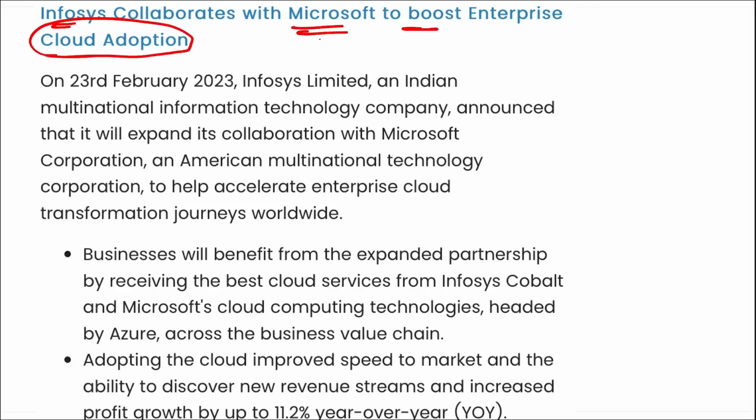Next, Infosys collaborated with Microsoft to boost enterprise cloud adoption. We know if we talk about Microsoft, the name of their cloud venture is Azure. If we talk about Amazon, it is AWS. All right, and for Google, it is Google Cloud Platform, that is GCP.